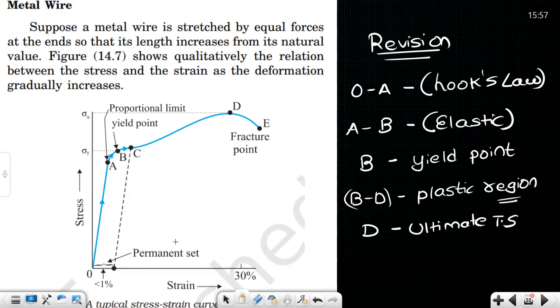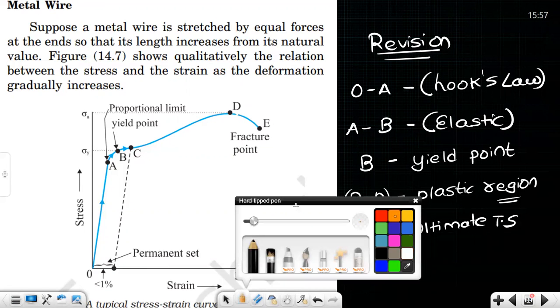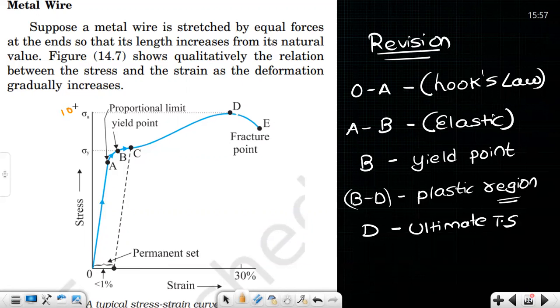Now, sir, till point D, the stress keeps increasing continuously with the strain. But after point D, even as the stress value reduces, the strain is increasing. Correct. Even if the stress is reduced, sir. See, I will show you a simple thing. Imagine the value here is 100. When the value is reduced to 90, the strain is still increasing.